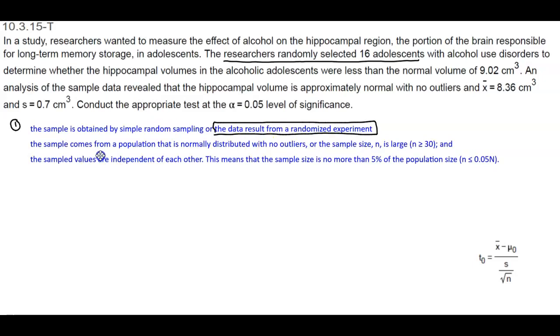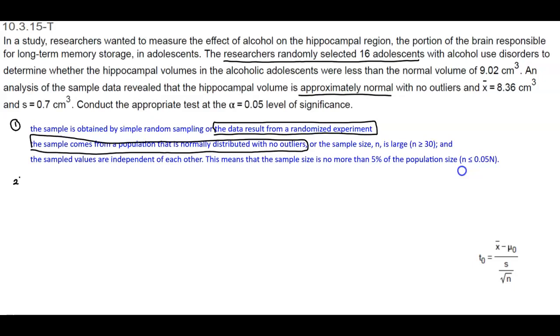Then it says the sample comes from a population that is normally distributed with no outliers, or the sample size n is large, meaning greater than or equal to 30. Well, 16 is not greater than or equal to 30, but it's telling us that it is approximately normal, so it satisfies the first part of that requirement. Then it says the sample values are independent of each other. This means the sample size is no more than 5% of the population size, and therefore they are independent of each other.